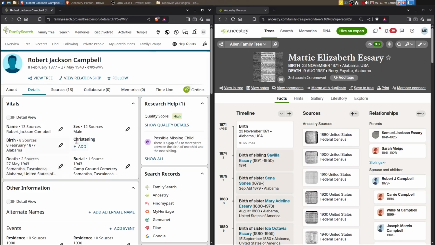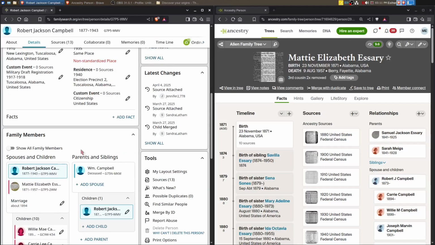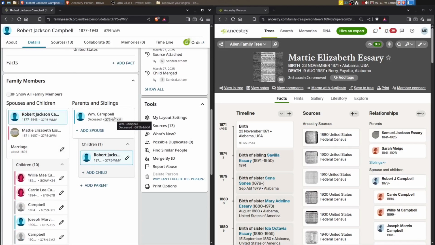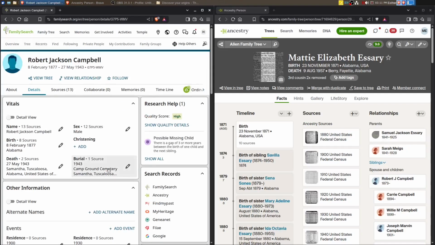And so when I looked at Robert Jackson Campbell on Family Search, I see that he's attached to a father. So I want to review the sources attached to Robert Jackson and see if there's any evidence for this father, and also use Ancestry to review the sources and see if that's correct. I did look on Ancestry to see if there were any hints for his parents. So we're going to take a look at that and see what we can see. And we will also make sure all of his vital data is correct as well.